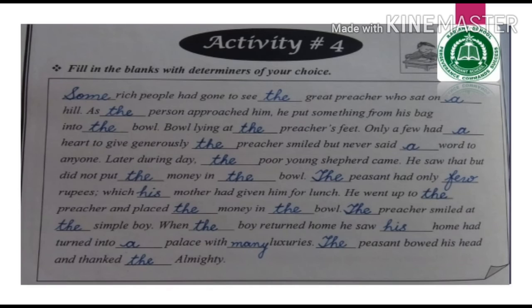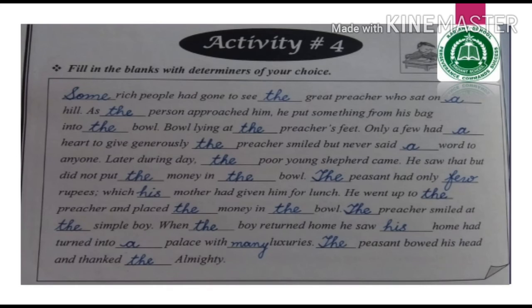So number 1 blank will get some rich people, it is more appropriate here, had gone to see the great preacher who sat on a hill. Now we'll have to see which appropriate determiner will fill the blank, whether definite article or indefinite article, whether the thing we are talking about is particular or has been discussed before or not.